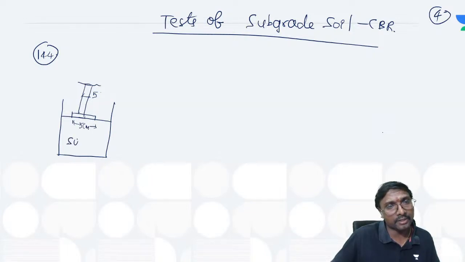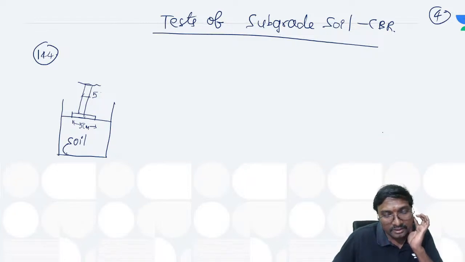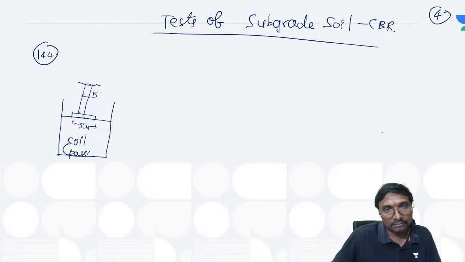What is the soil, you can say? This is your soil sample, sieved through which sieve? That soil sample size is what? Passing through 20 mm, right? Passing 20 millimeter or not? Yes or no? Passing 20 millimeter, you can say.